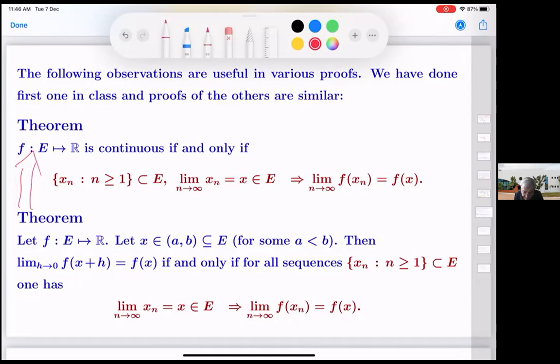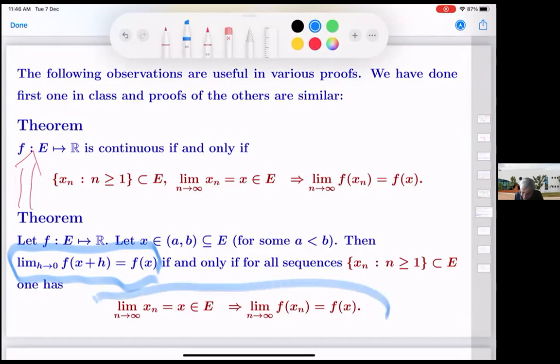So this is f is continuous at x, and this is f is sequentially continuous at x. Continuity at x is the same as f being sequentially continuous at x, and f continuous on the entire interval is the same as f being sequentially continuous. Okay, but useful, because otherwise, if somewhere you need to use this for a fixed point, you will say, but sir, they have only done it if it is continuous everywhere. That's why I have stated it here separately.